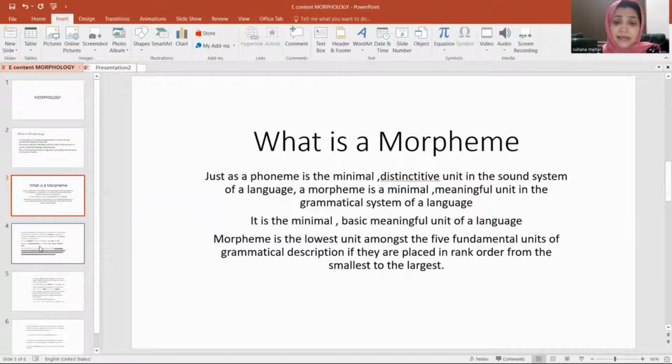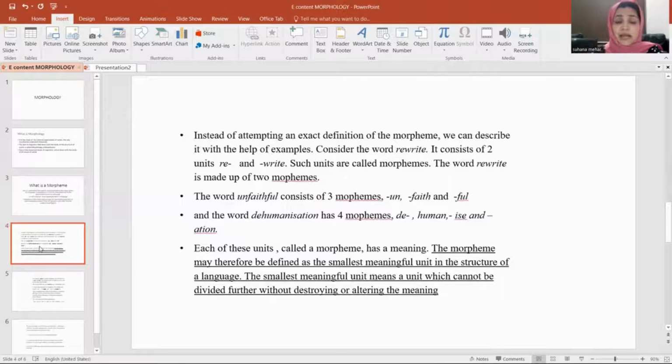Instead of attempting an exact definition of morpheme, we can describe it with the help of examples. So we can take a word, rewrite. The word rewrite is composed of 2 units, re and write.